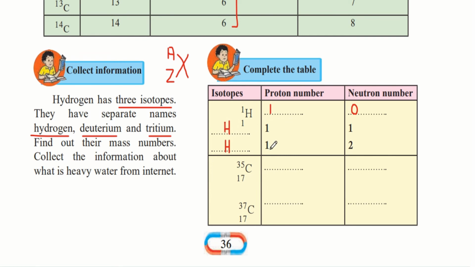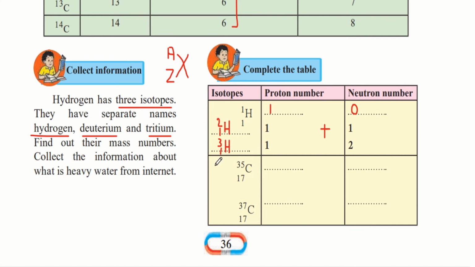Therefore, the atomic number would be 1, and we write the atomic number below. Therefore, this will be 1. Now to find the mass number, we have to do the proton number plus the neutron number. So for deuterium it would be 1 plus 1, that is 2. And for the tritium it would be 1 plus 2, that is 3. And that is how we find the isotopes of